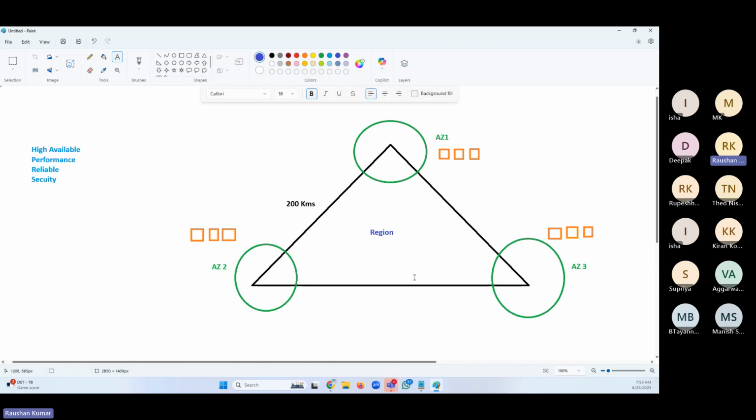As I told you, a region is not a physical thing, it's a logical thing. When you group the AZs together, we call it a region. They're connected using high bandwidth and ultra low latency network. It's the speciality. All the AZs are connected like this.